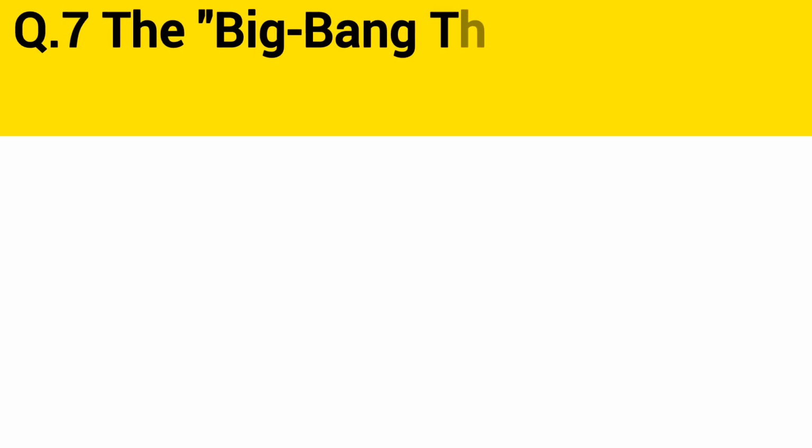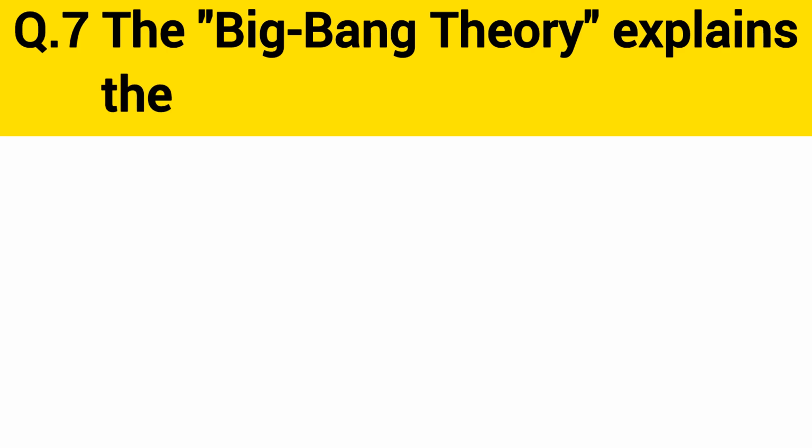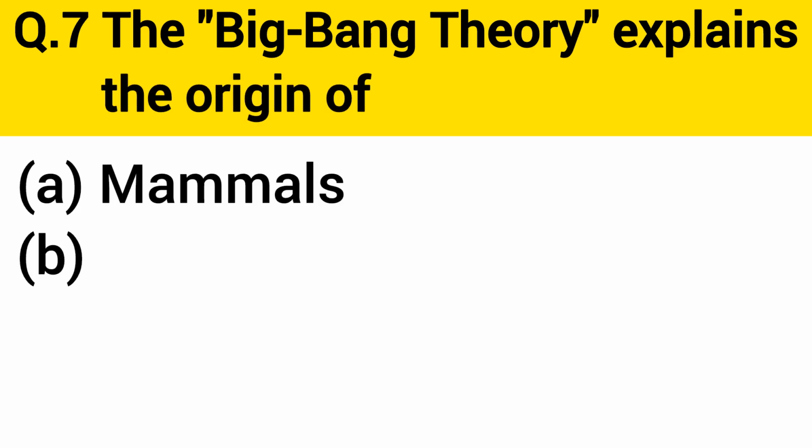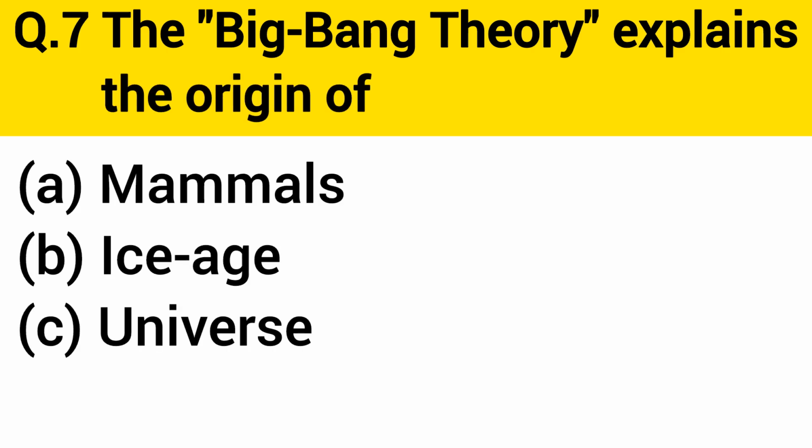Question number 7. The Big Bang Theory explains the origin of A. Mammals. B. Ice Age. C. Universe. D. Ocean.